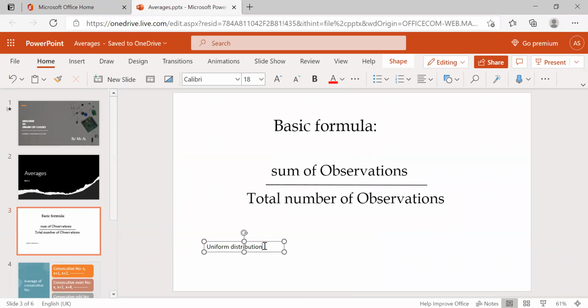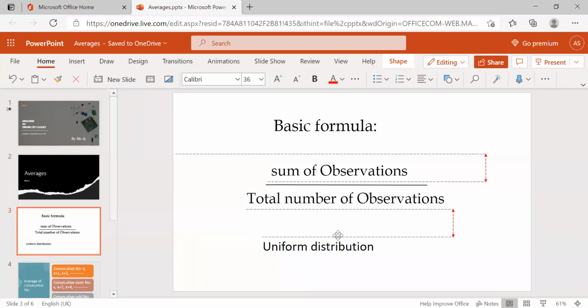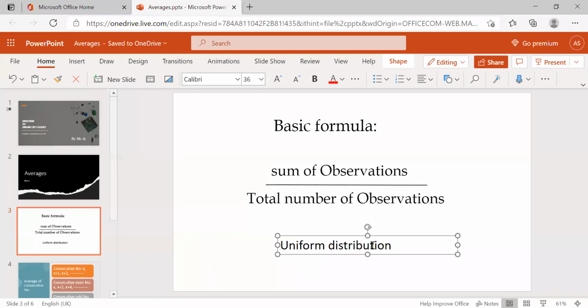It's nothing but uniform distribution. The average is nothing but uniform distribution.